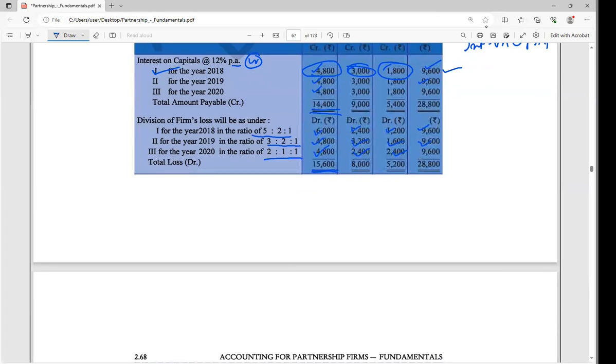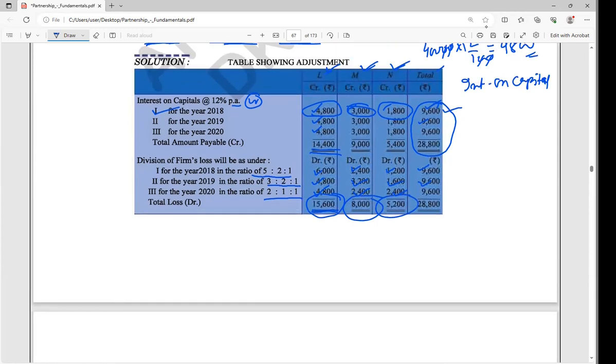Grahita asks: you have to distribute them according to the ratio, no? Yes. So this money we are taking again from them according to their ratio. These are the ratios, and the total debit value you could find out here for L is 15,600, for M 8,000, and for N 5,200. Now see that for L, credit value was less, debit value is more. So how much more debit? Subtract it, you can easily find out 1,200.